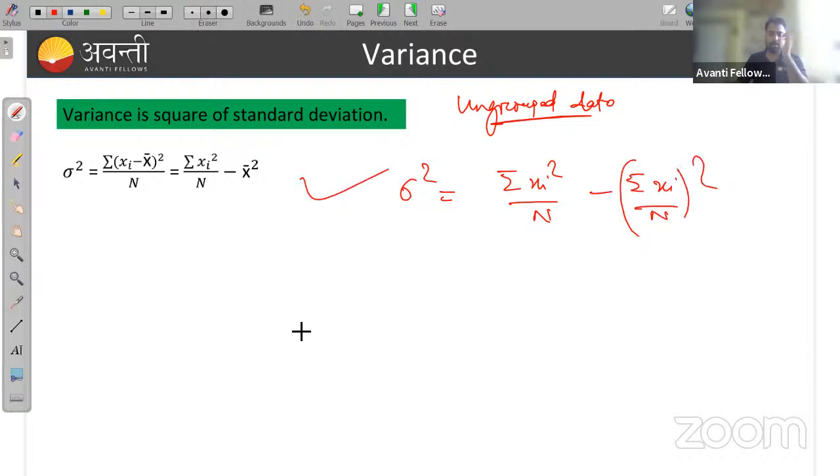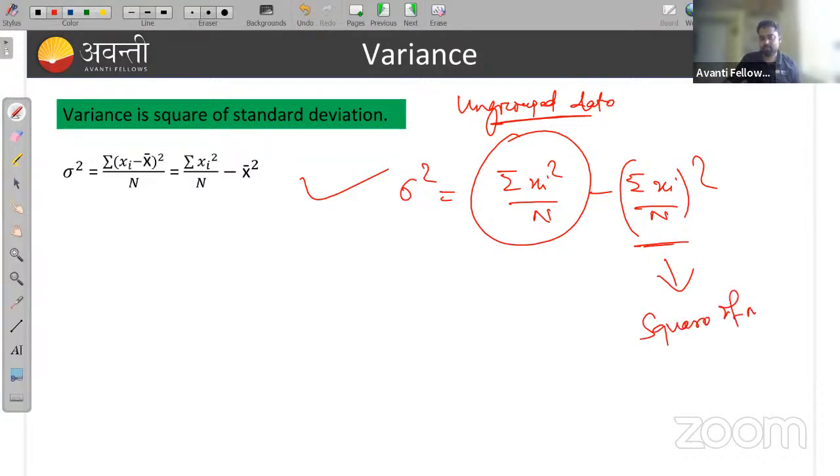This is to find the variance. Here this is called the square of mean, and this is called the mean of square.